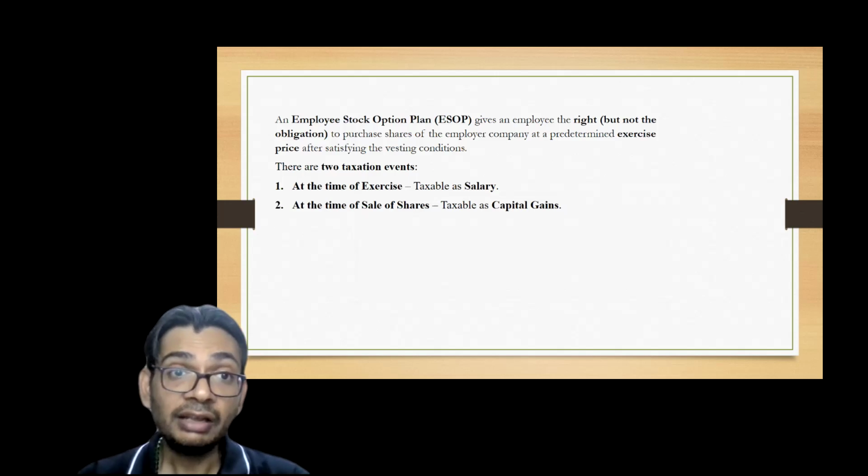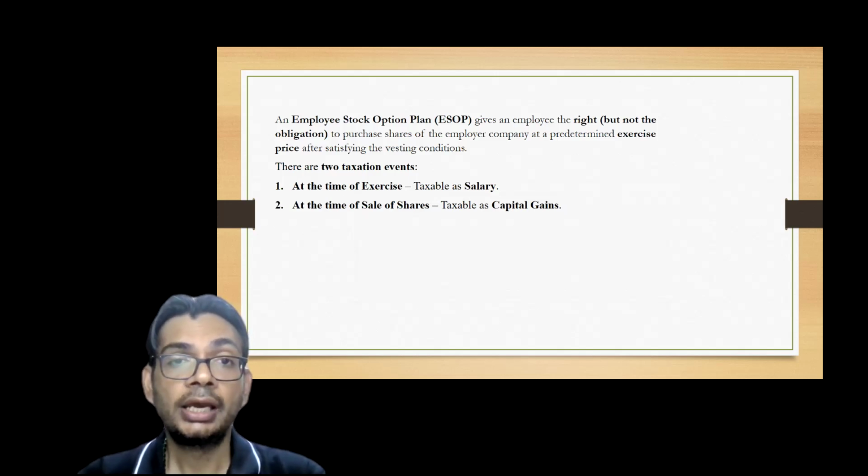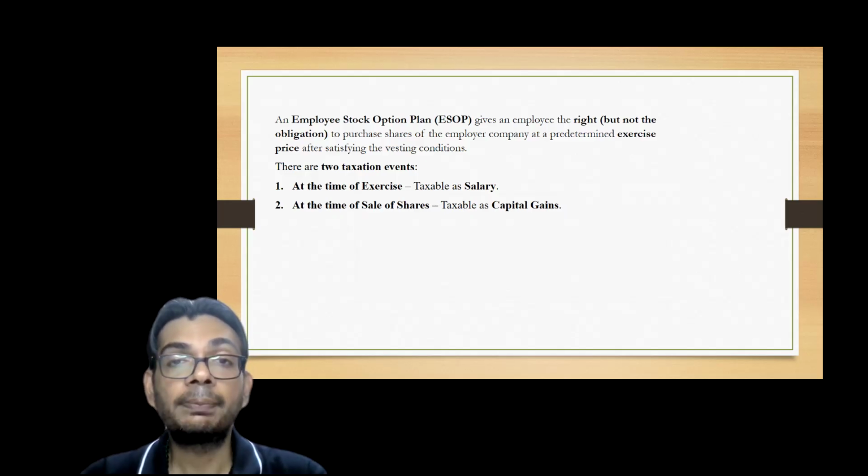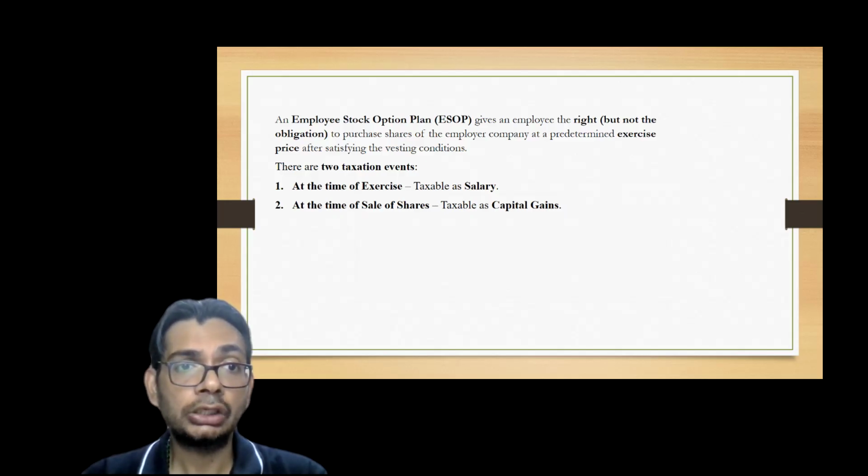Firstly, just to give you a recap about the basic terminology: an employee stock option plan gives an employee the right but not the obligation to purchase the shares of an employer company at a predetermined exercise price, which we've already discussed. There are two taxable events in this ESOP scenario.